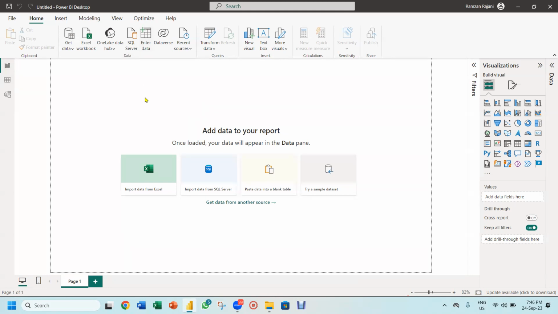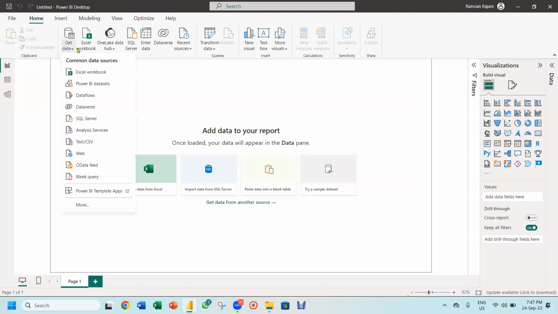And most of the time, you import Excel data or we import from the SQL server. These are the two very common databases from where normally every company imports. Okay. But we also have different data sources from where you can import. Like now you see the major thing. You can click on get data. Here is the get data. You can import from the text file also. You can connect to the web also. You can directly get the data from the web.